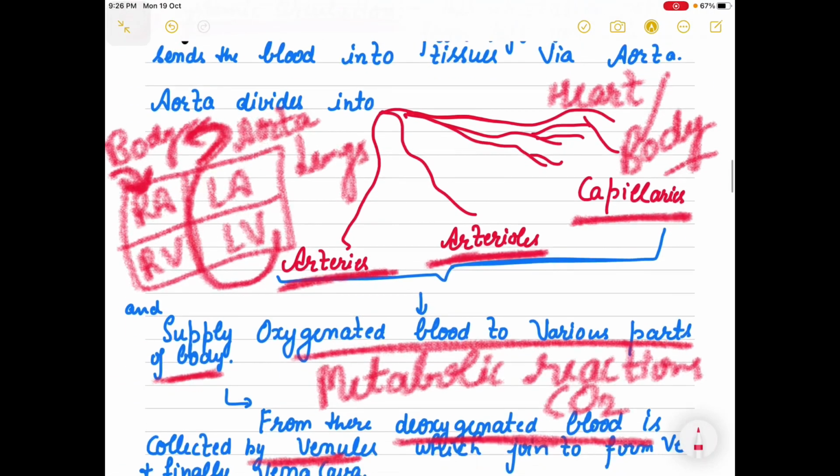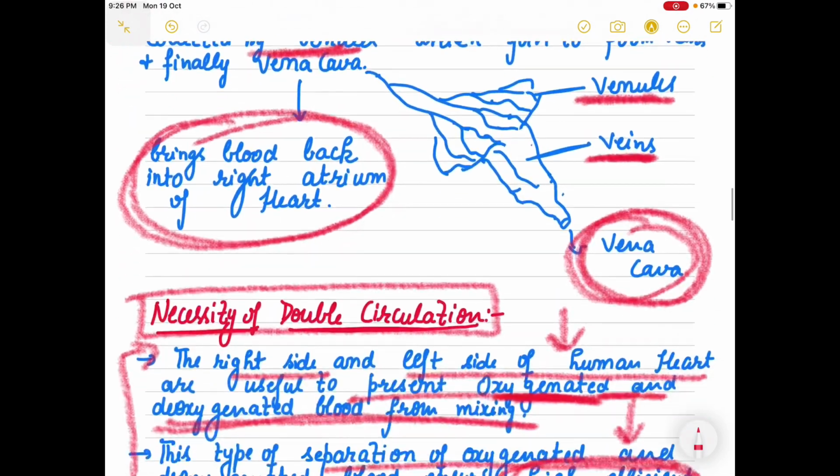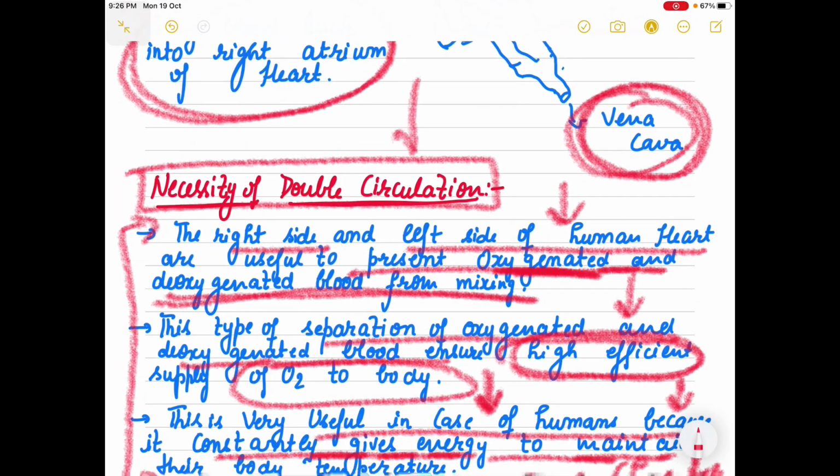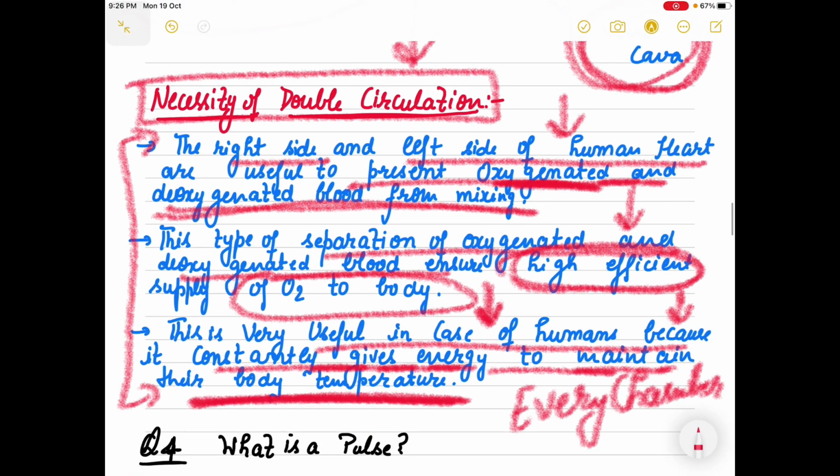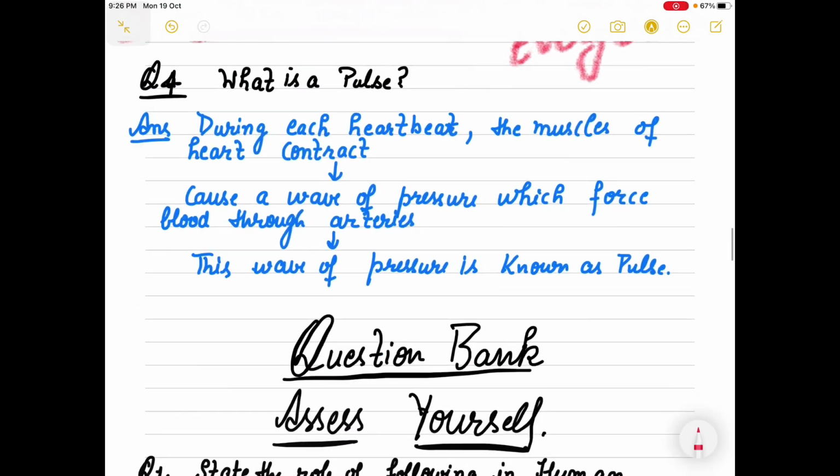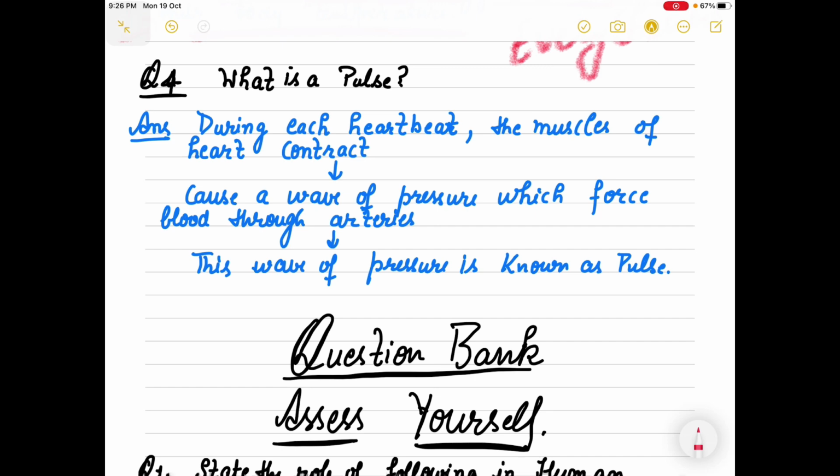Always, a diagrammatic representation is the very best if you can show it. And then you have to mention the necessity of double circulation. I have written 3 clear-cut points for you. Sometimes this question is asked in 3 parts.